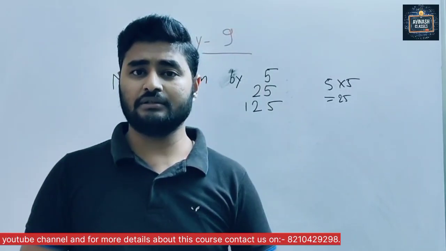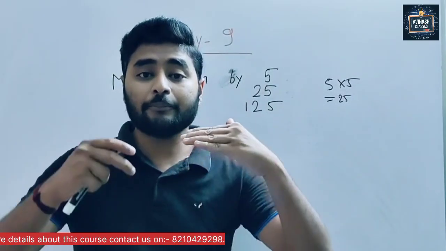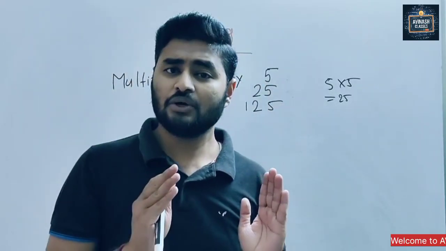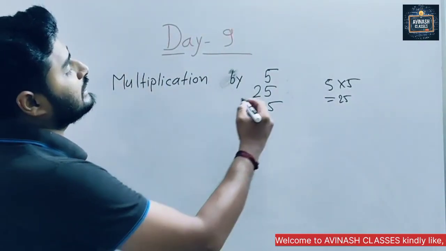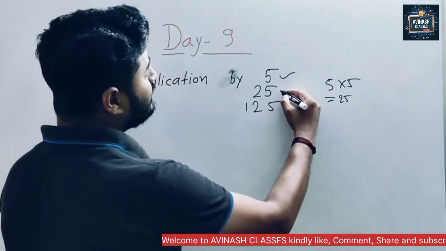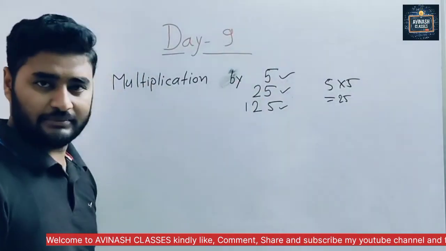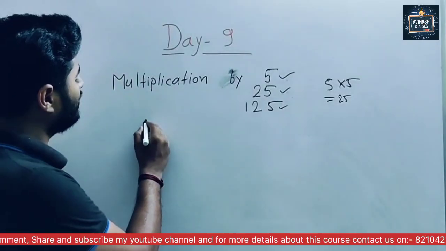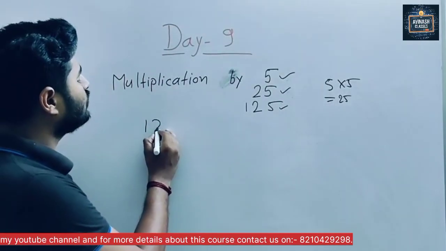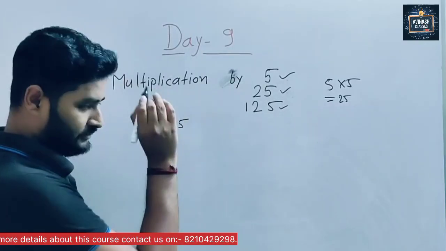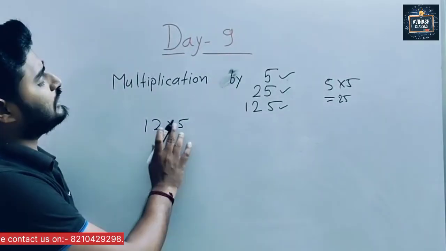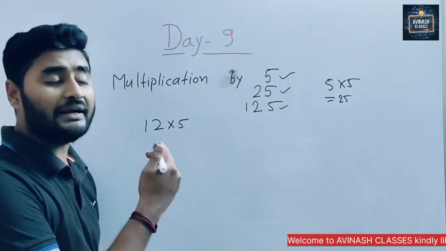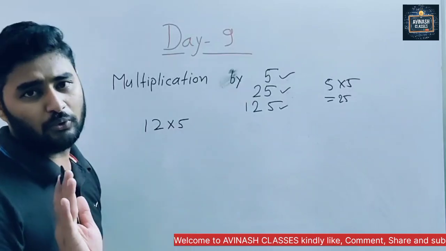Because what is our final aim? We have to make our calculation fast. That's our aim. Got this or not? Now, the trick: multiplication with 5, 25 and 125. Now I am giving an example. First, a very simple example: 12 into 5. Sir, I know 12 into 5 already. But first we learn the trick with a small number, and slowly we move towards bigger numbers. No need to worry.